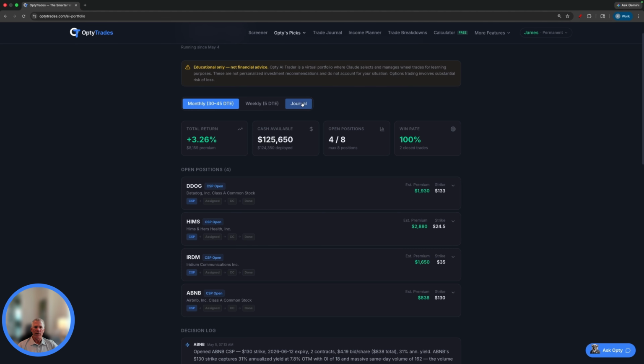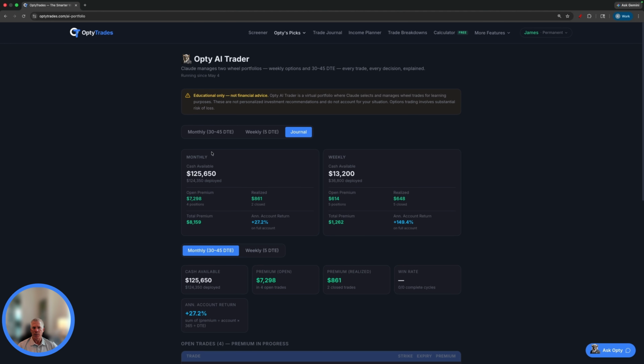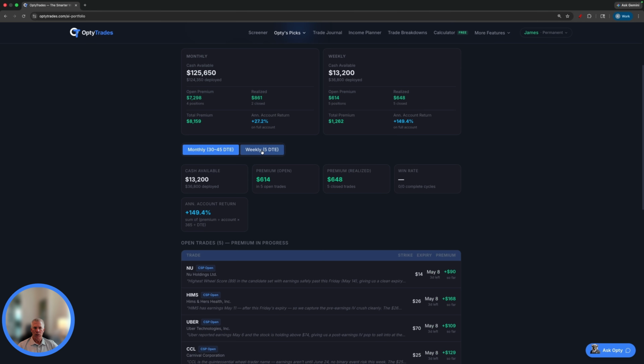We have a trade journal for this. The trade journal keeps track of the monthlies versus the weeklies. You can kind of keep track and see how you're doing long term, what's doing better. And you go down here and you can see more data on the monthlies and on the weeklies.